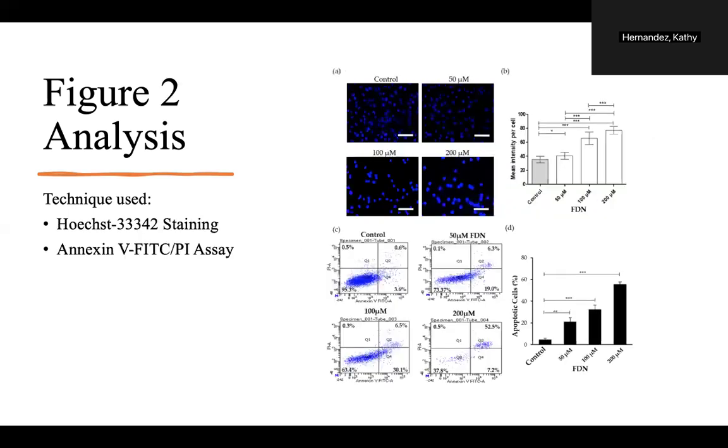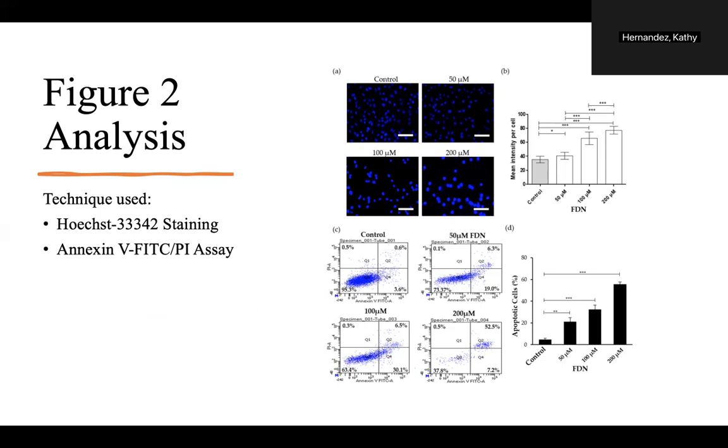And then in figure 2, the technique used was the Hoechst 33342 staining, and then annexin V-FITC/PI assay. So the Hoechst 33342 staining is a technique that utilizes a fluorescent dye that binds to DNA. When the cell undergoes apoptosis, chromatin condenses and leads to an increase in binding of the dye, resulting in a brighter fluorescence. So we can see that in part A, the fluorescence in the different quadrants.